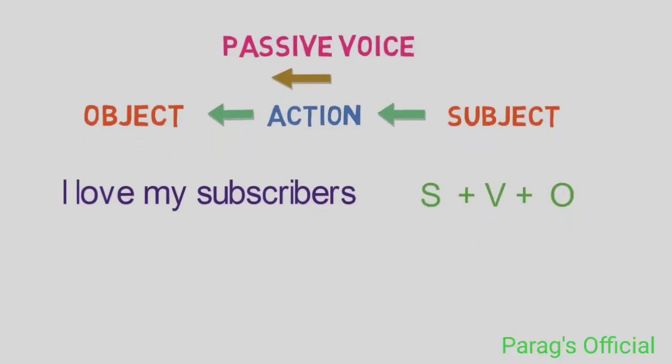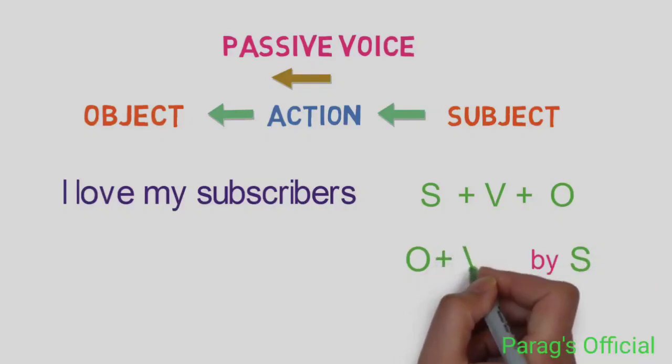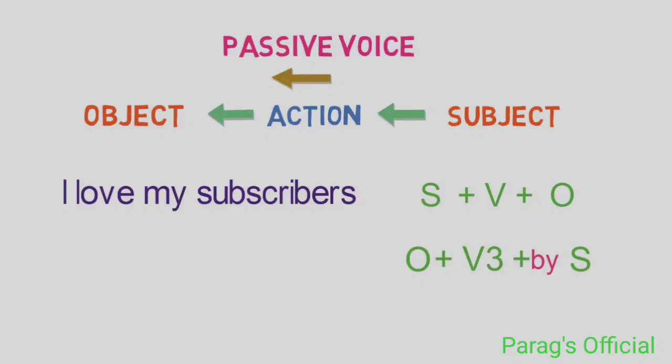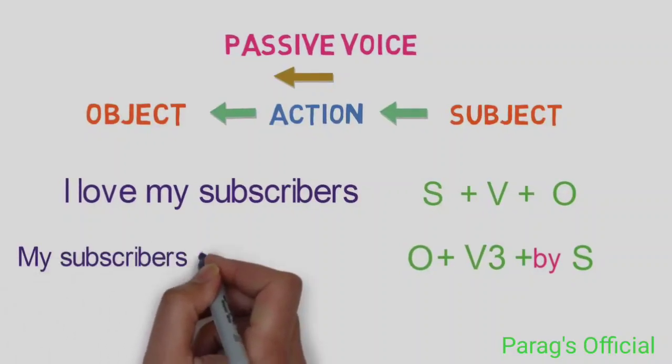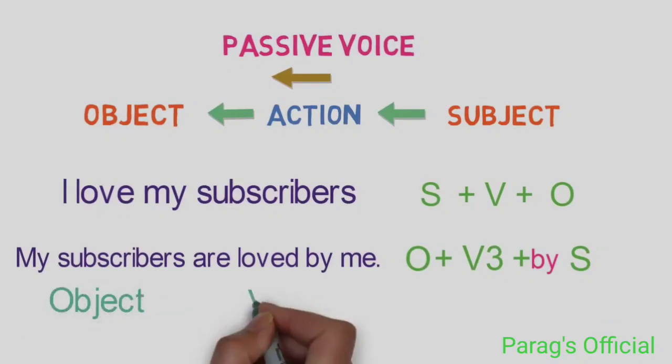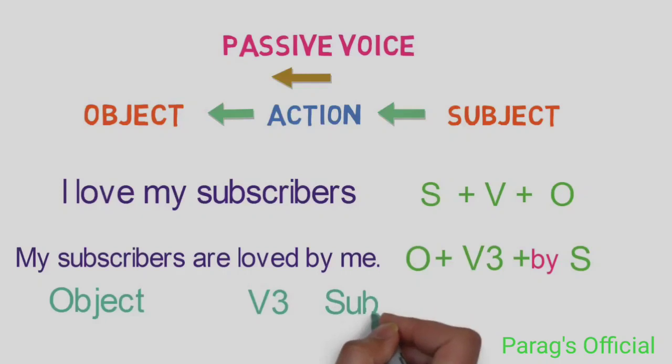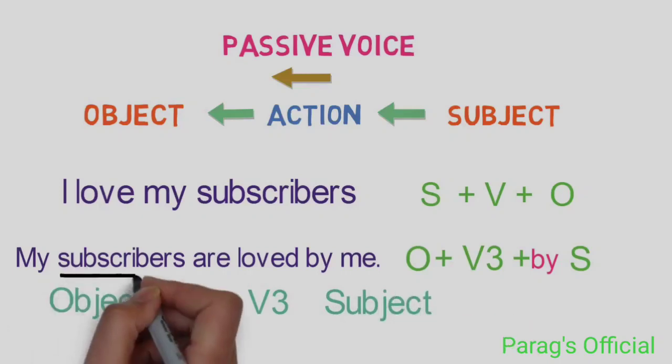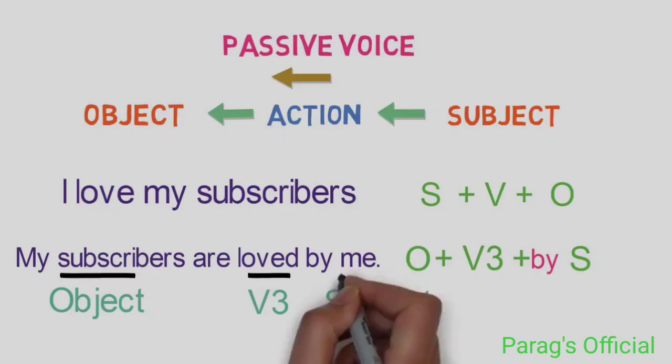In the passive sentence, the object takes the place of the subject and the subject takes the place of the object, with a by being added to it. So it's like this: object plus verb plus by plus subject. Here the verb's third form is used. Now if I convert the sentence that we just discussed, it would be my subscribers are loved by me. Here my subscribers is the object, loved is the verb's third form, by me is the subject. Here my subscribers are receiving the action of love by me.